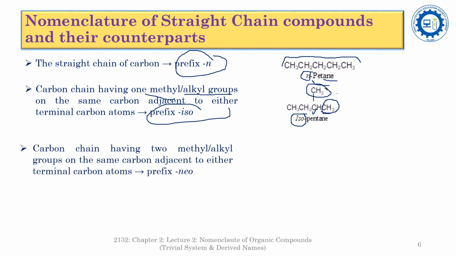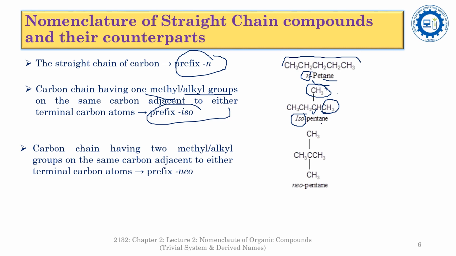Now the prefix neo is used to represent the carbon chain having two methyl or alkyl groups on the same carbon atom adjacent to the terminal carbon atom, like neopentane. See here, again the total number of carbon atoms is 5, so it is a pent chain, and it obeys the CnH2n+2 rule, so it is an alkane, a pentane.